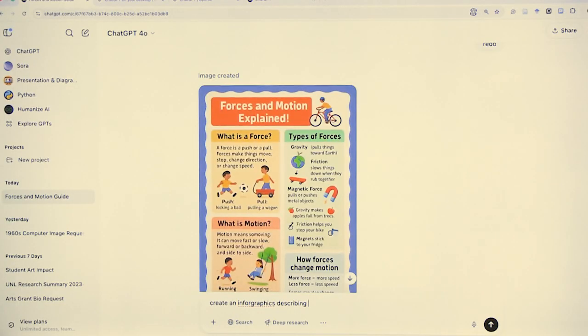Let's try another one, maybe for high school students, and let's try the character in Shakespeare's The Tempest. So let's create